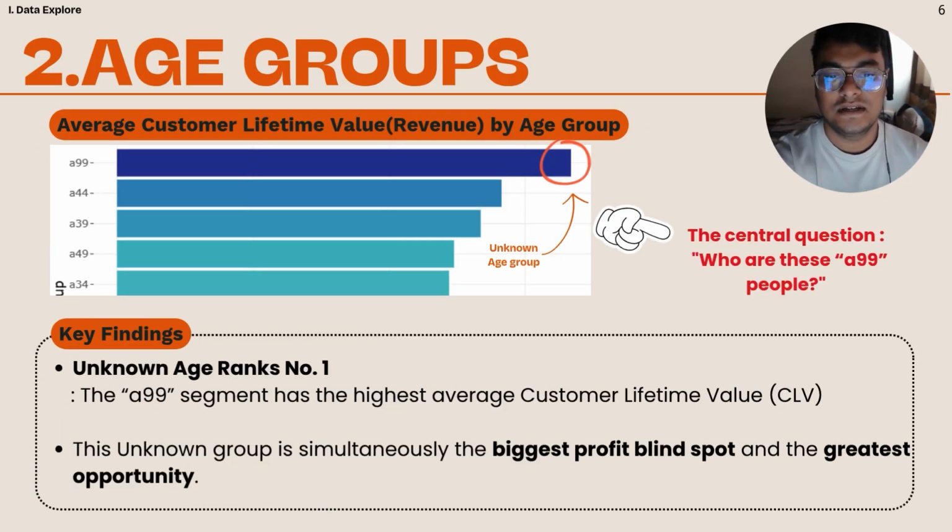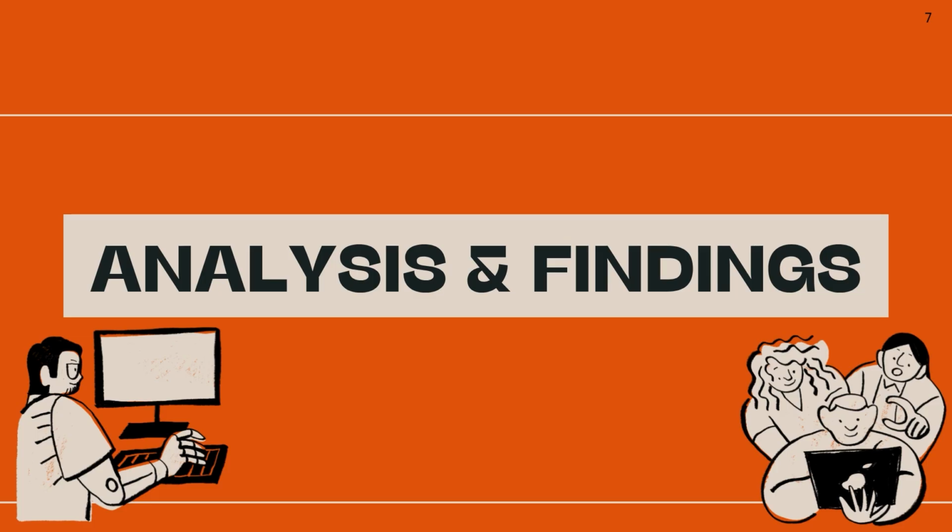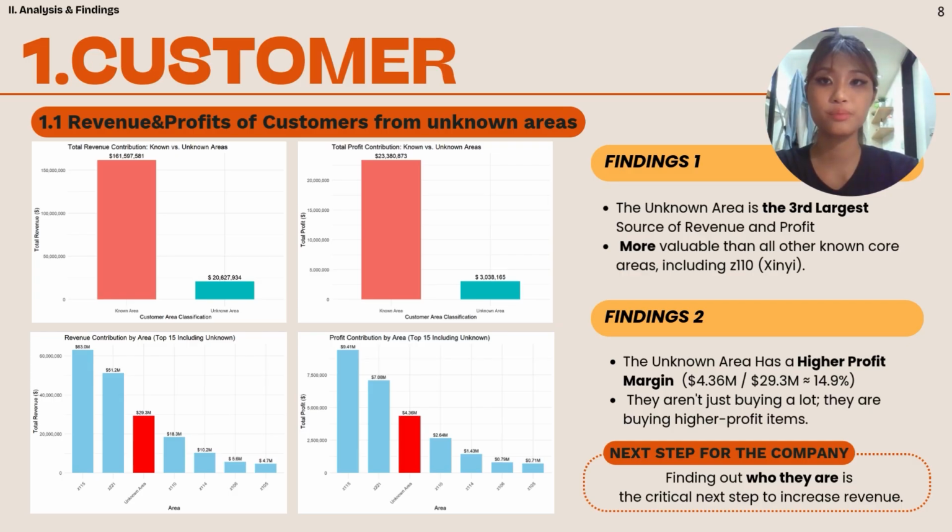So from the previous finding, the key question we asked at this point was: who are these unknown people? By investigating this unknown segment further, we can uncover hidden behavioral patterns and design strategies to convert them into identifiable and loyal members. This leads directly into our analysis section where we dig deeper into who these customers might be and how they behave compared to other groups. And also we will look into some products that could be more significant than others in particular time periods. So let's start from our customer analysis.